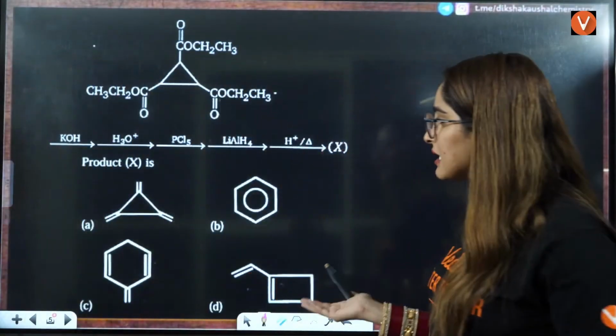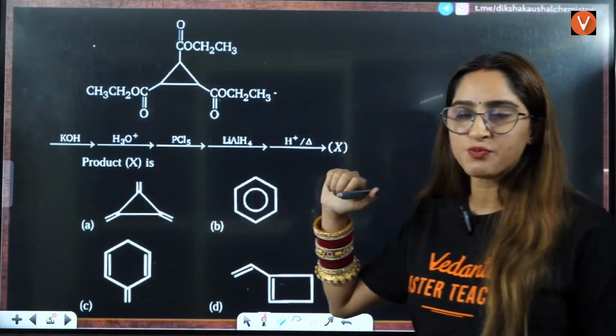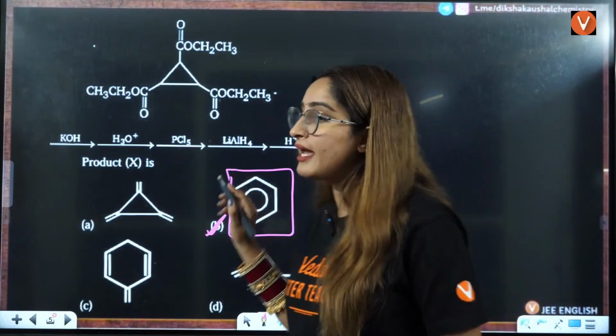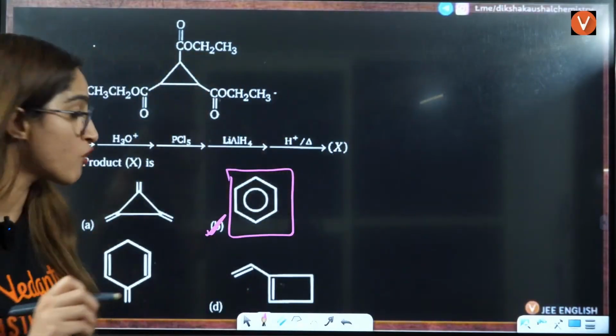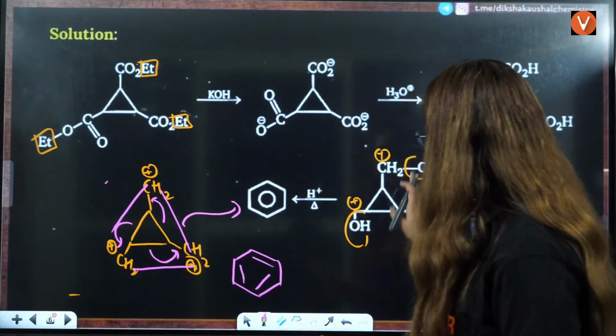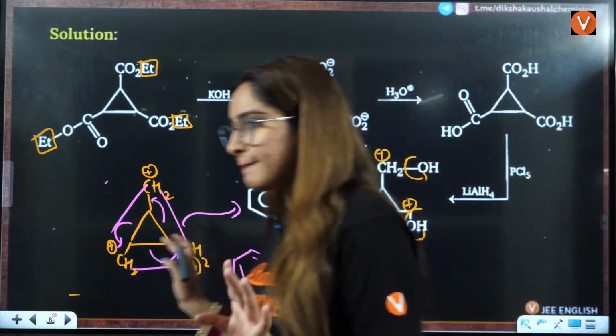Chances are you might answer this. I think this has the highest probability, but students will fail to answer this thing: that in the end, you have the formation of benzene. You don't have the formation of just this OH over here, right? Okay, understood?